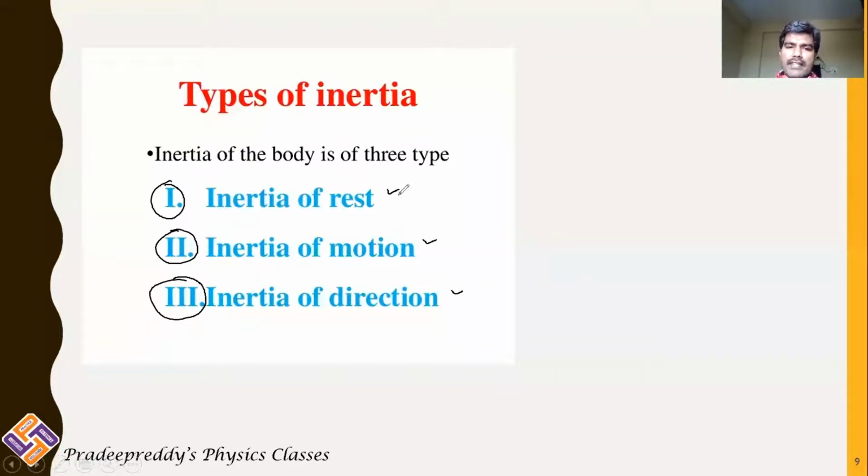So if a body is possessing inertia of rest, to bring it to motion, you should apply a force. When you apply force on the body, from rest it tends to become motion. Suppose the body is in inertia of motion, to bring it to rest, you need to apply force, right?